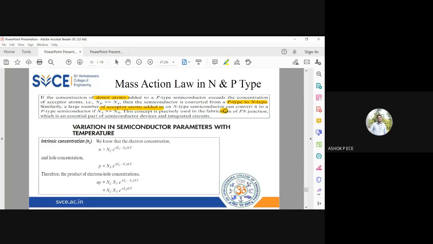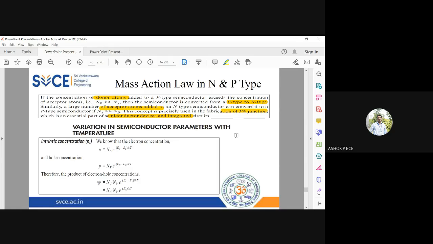That is why we are going to see the fabrication of the PN junction diode. That's how the PN junction diode is formed. Instead of converting from P to N and N to P, if I join one P-type semiconductor and one N-type semiconductor, that device is going to work wonders for me. That device is called your PN junction diode.